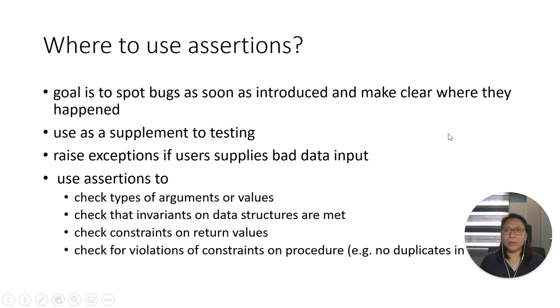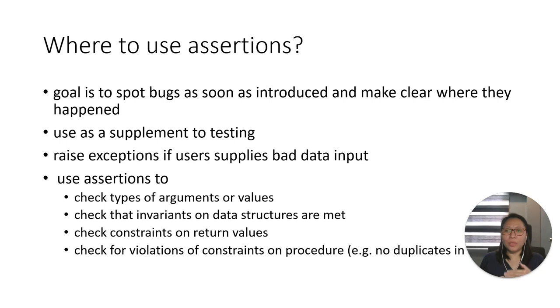So where do we often use assertions? The goal basically is to spot bugs as soon as they are introduced and make clear where they happen. So this supplements testing because it will give a message that this part expects a certain value, for example.